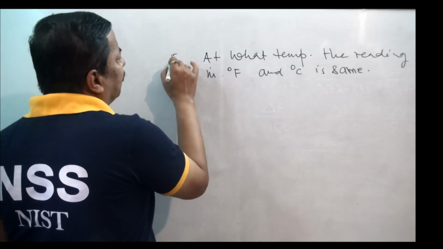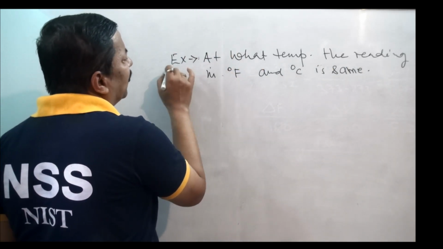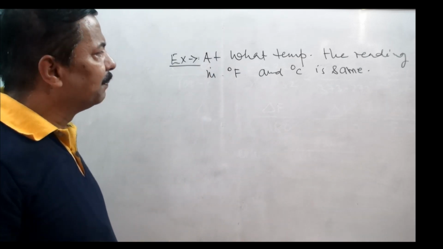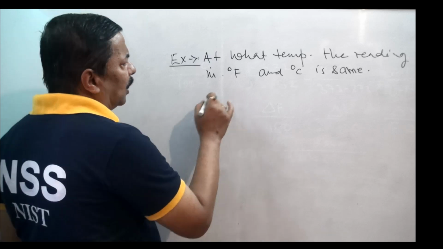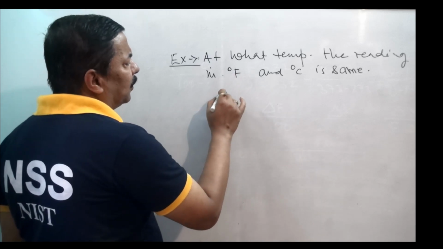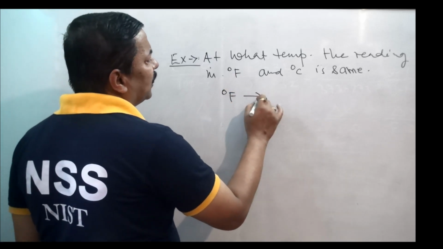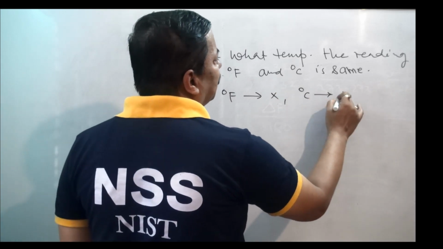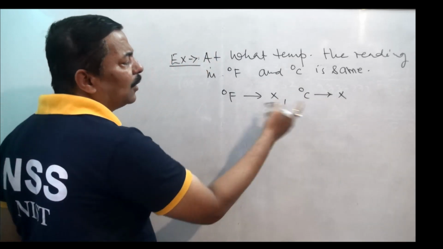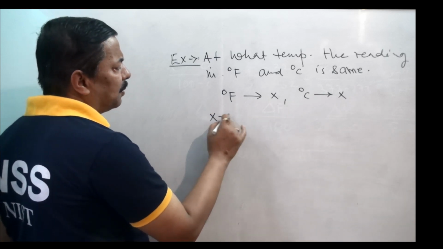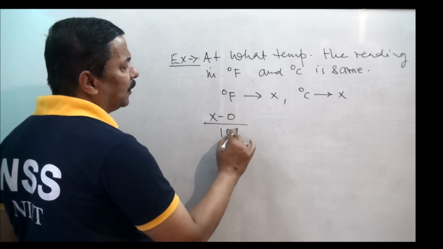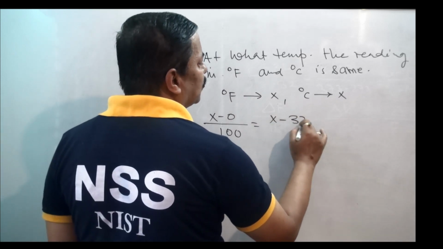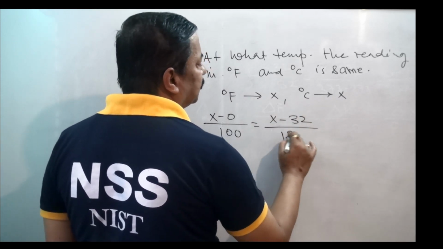Suppose this is an example that I am taking. Basic fundamental question, you already know the answer. I know this is very simple. For the fundamental reading, in degree Fahrenheit I am considering that temperature as x, and in degree centigrade I am considering that temperature as x, because the same is there, so the value will remain the same. So (x minus 0) by 100 is equal to (x minus 32) by 180.